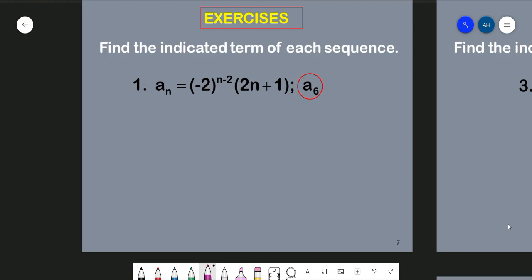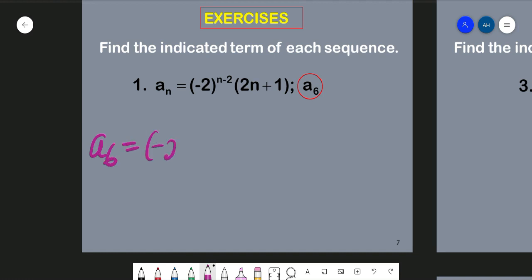Okay, let's proceed with this example. It is asking us to find the indicated term of the sequence. We are given the nth term of the sequence and we are asked to find the sixth term, that is a6. So we are going to substitute n equal to 6. So we want to find a6, right? So we just follow the formula.